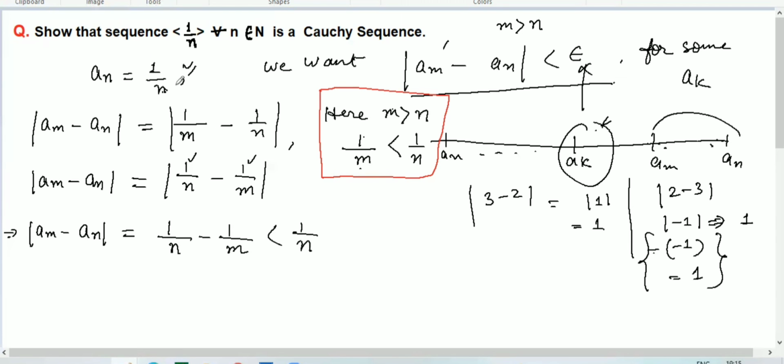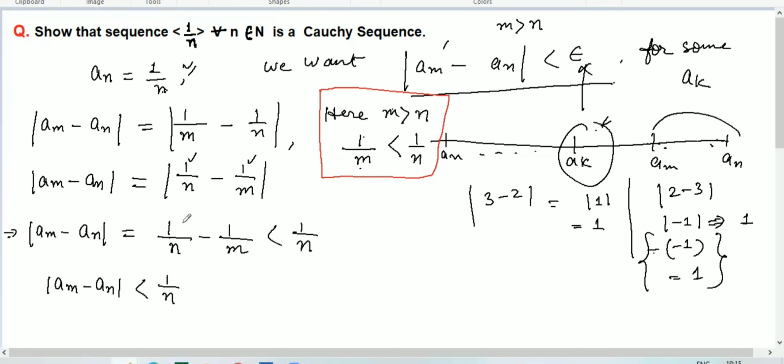So this is the sequence we are keeping in mind. In 1 over n, we are taking away some value, so this whole will be less than the sequence 1 over n. Now we can write it down again here: a_m minus a_n will be less than 1 over n.